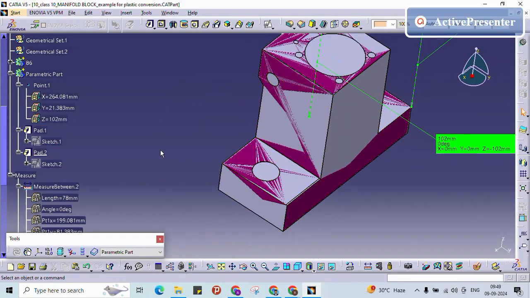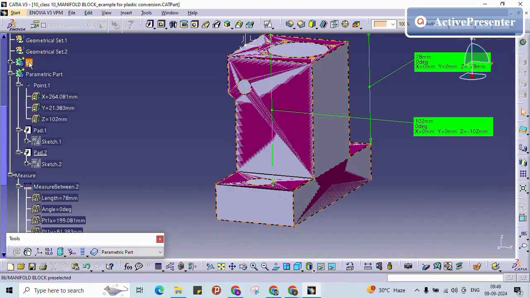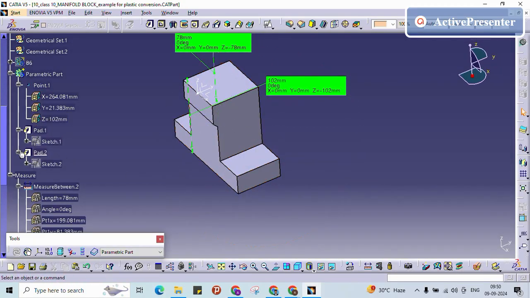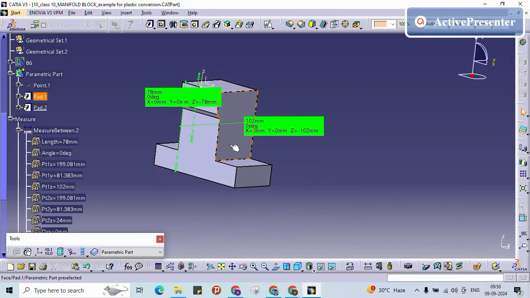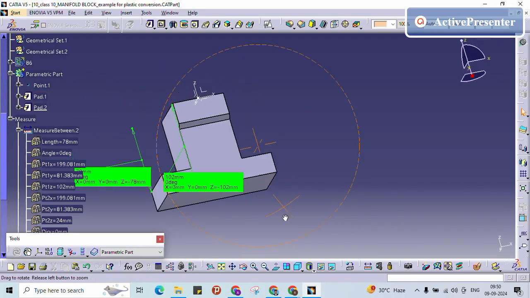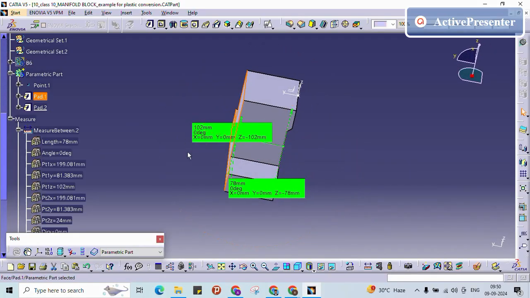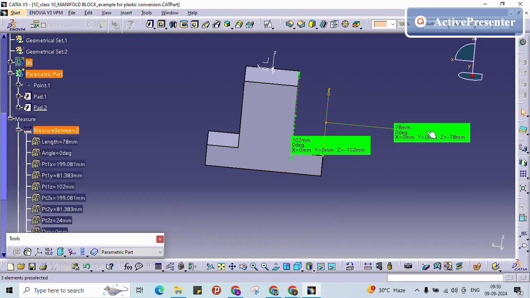So what we will do, see, till now we can find this part, think this is our A surface. So how will you prepare this as a plastic part? You need to remove some material. Whether the material has to be removed from this side, top or bottom, where do we need to remove? Otherwise we can remove at the back side also. What is your preferred thing?